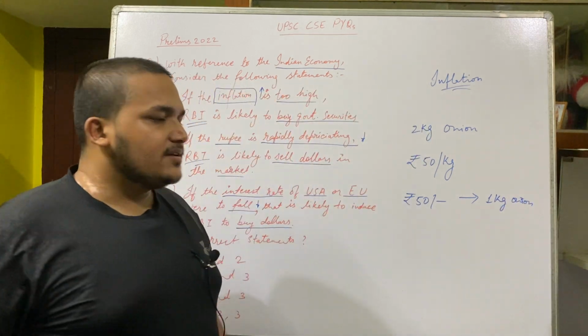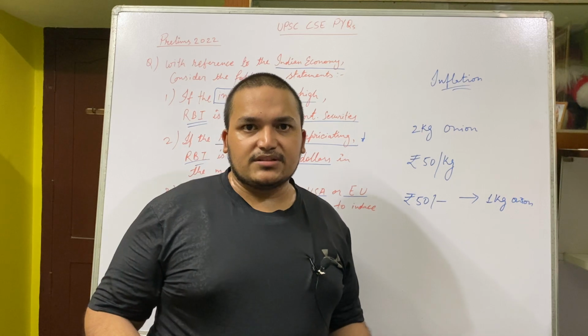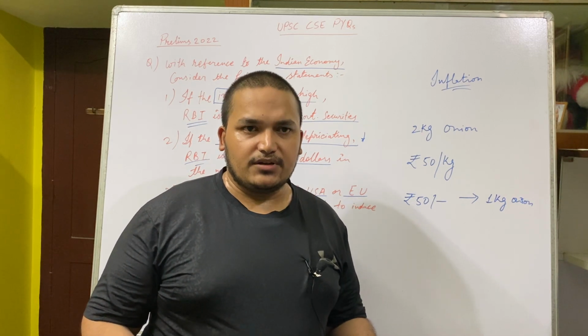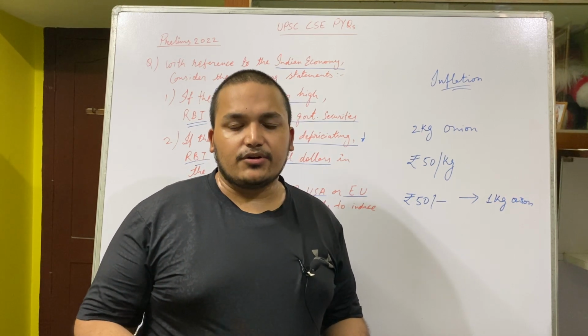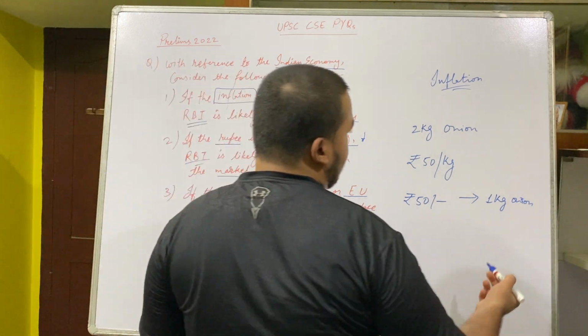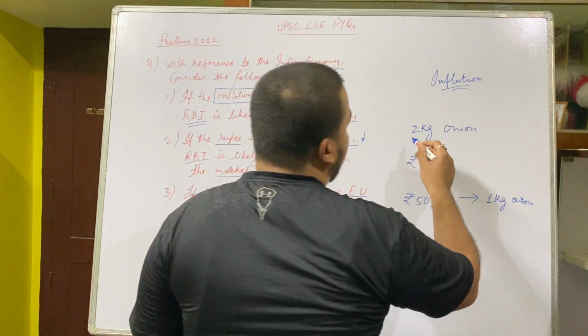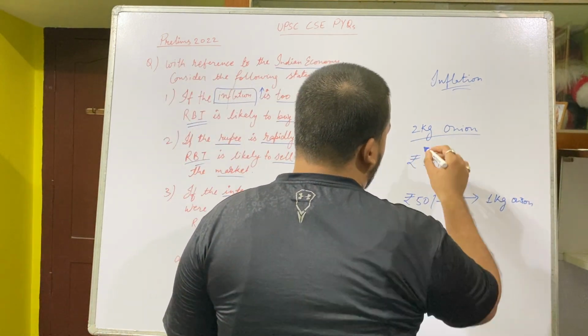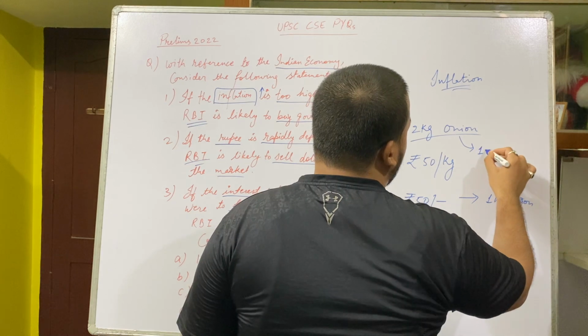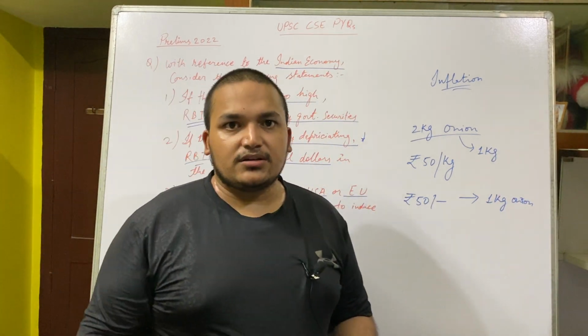Now what happens, somehow due to natural causes or calamities, or the crops did not turn out well, the onion supply in the market is reduced, and we could only produce a total of 1 kilogram of onion. From 2 kilograms it turned to 1 kilogram, so the supply is short.